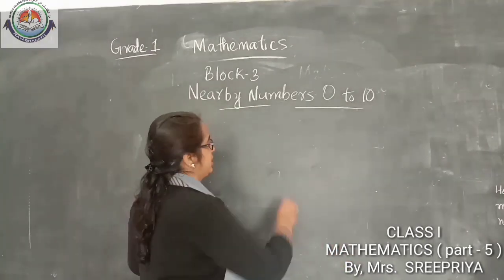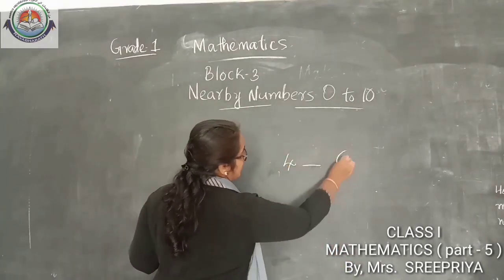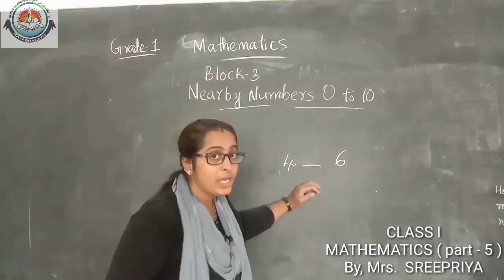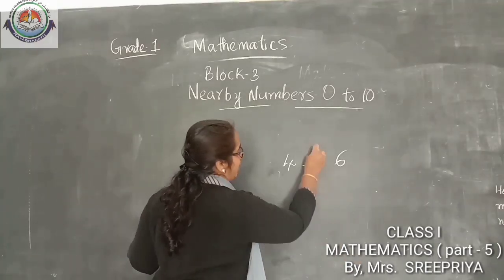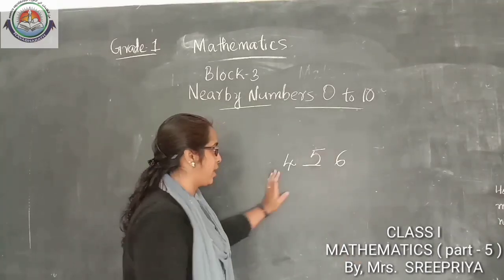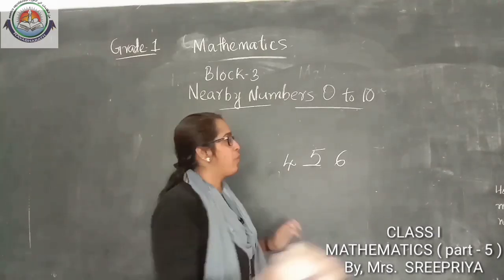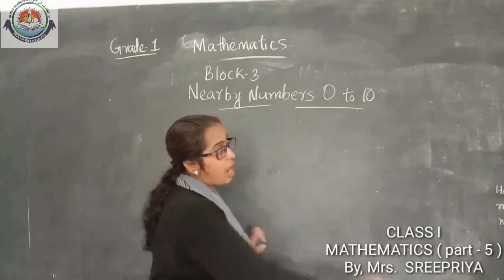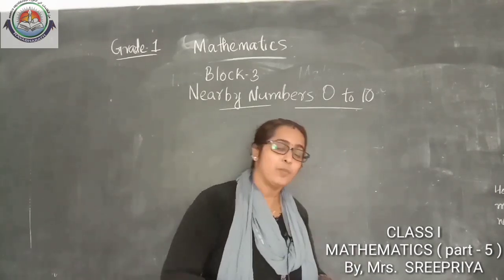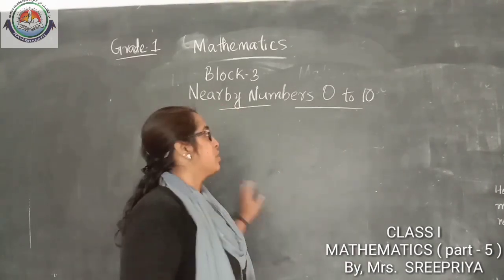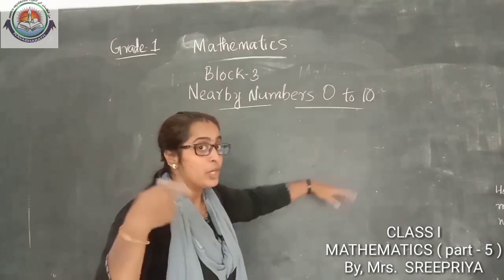And what about this? 4. Yes. That means in between number. In between 4 and 6 what? 5. In between 4 and 6, 5. So you understood? After, before and in between. Did you understand? Okay.